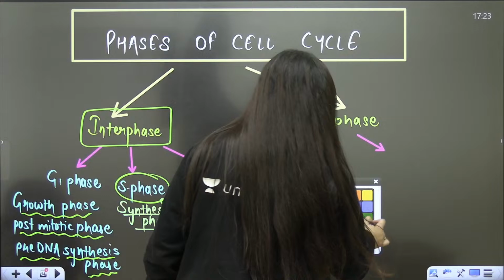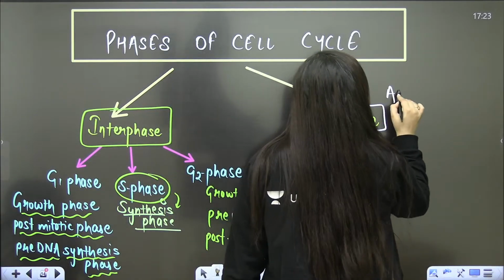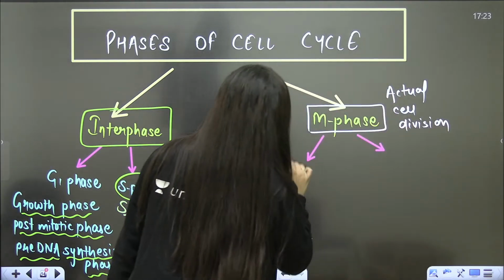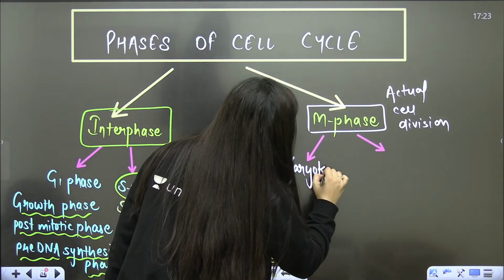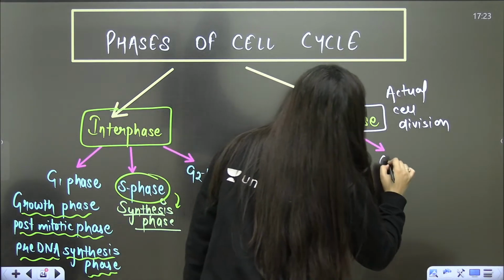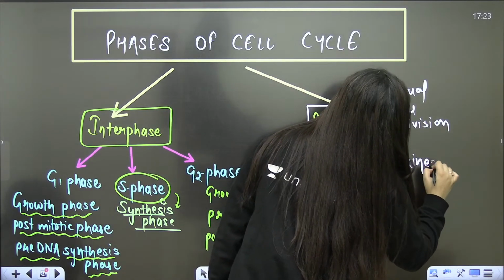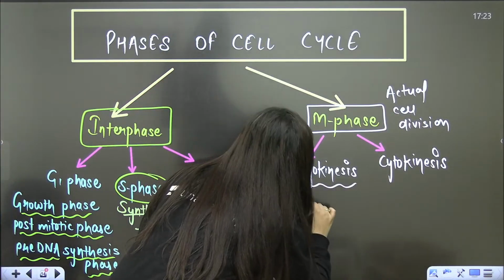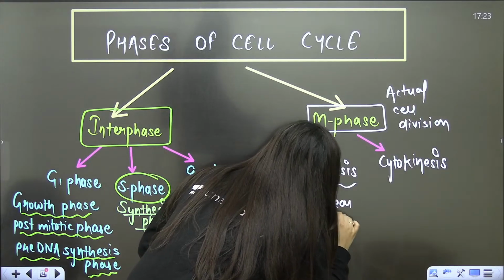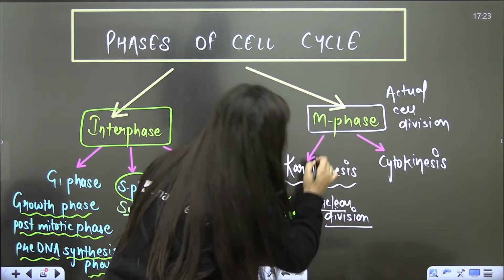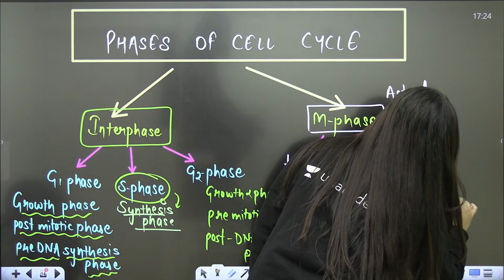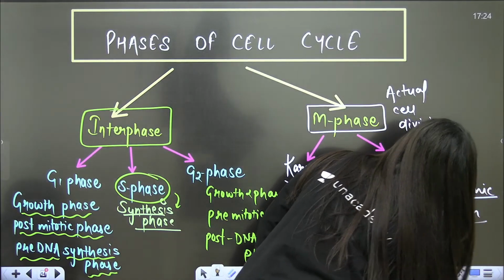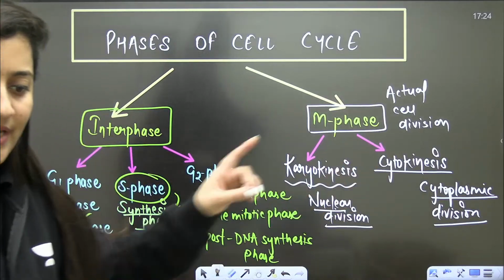Now, when it is the M phase, which is the actual division phase, M here is mitosis, the phase where actual cell division will occur. Here you will see two things. First is karyokinesis, and then you will see cytokinesis. Karyokinesis is the nuclear division. Your nucleus will divide, and we will talk about the substages here. Cytokinesis is the cytoplasmic division. That is what we need to study.